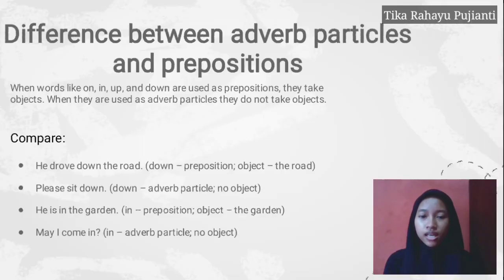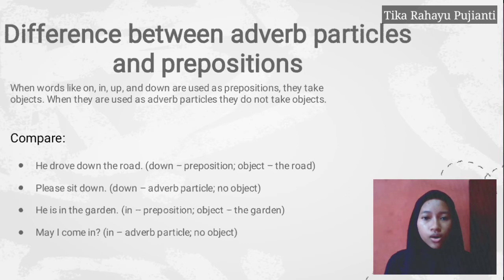Well, I'm going to explain the next slide, the differences between adverb particles and prepositions. Basically, adverb particles and prepositions have the same examples, small words such as on, in, up, down, off, etc. It's kind of confusing when we find a word like on, in, up in a sentence. They could be prepositions and they could be adverb particles.